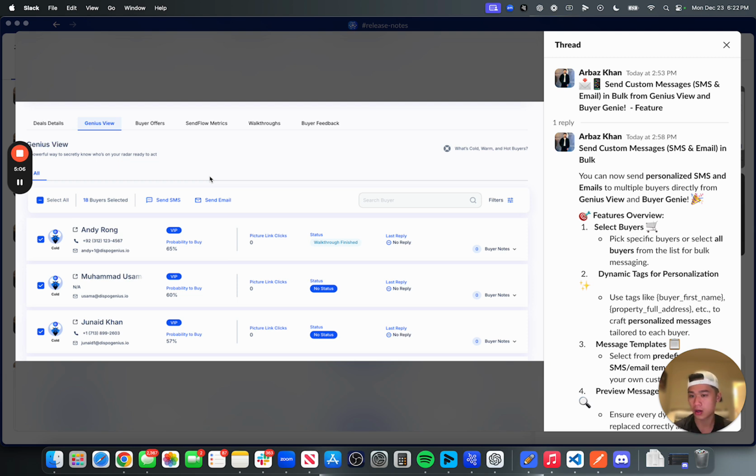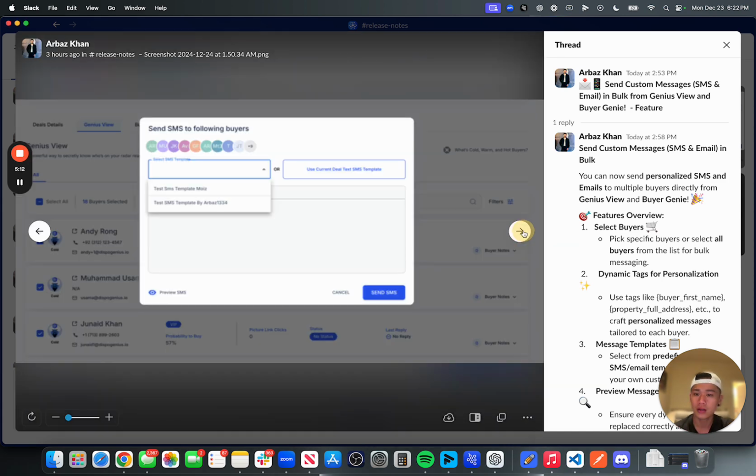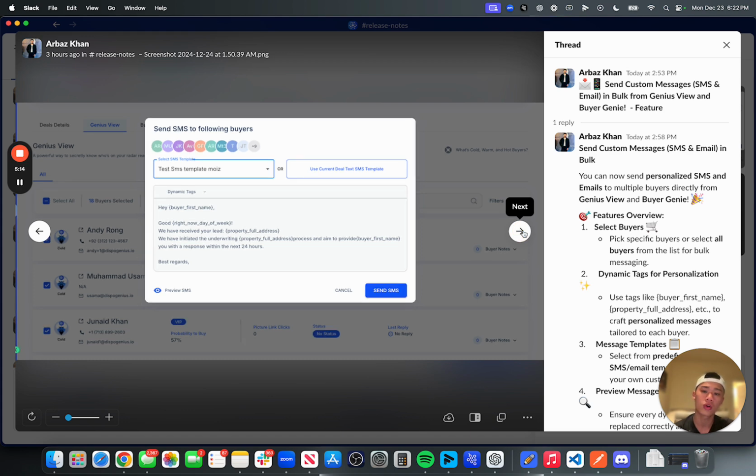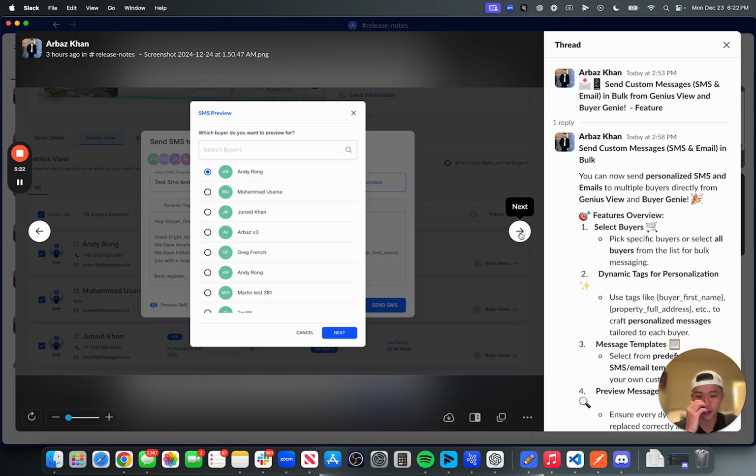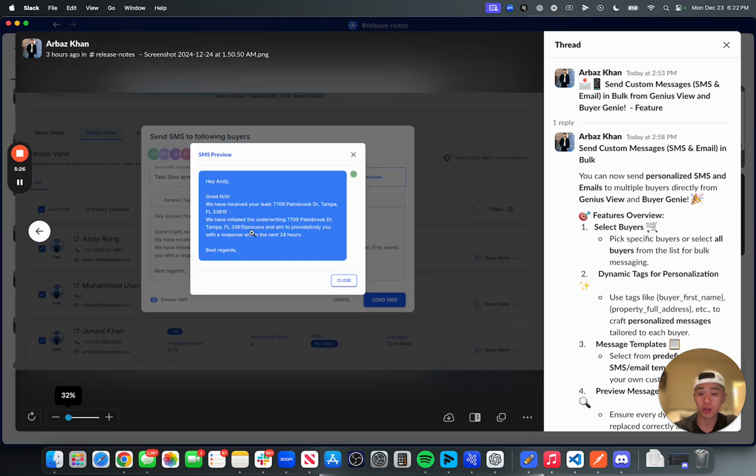So what you can do now is you can go in Genius View and you can select a certain group of buyers or all your buyers and send essentially individual SMSs or emails, or you can actually use the current deal text template to send maybe a price reduction out. And I've seen a couple deals sell this way. It's really, really cool. Great job, team. Really, really like this one.